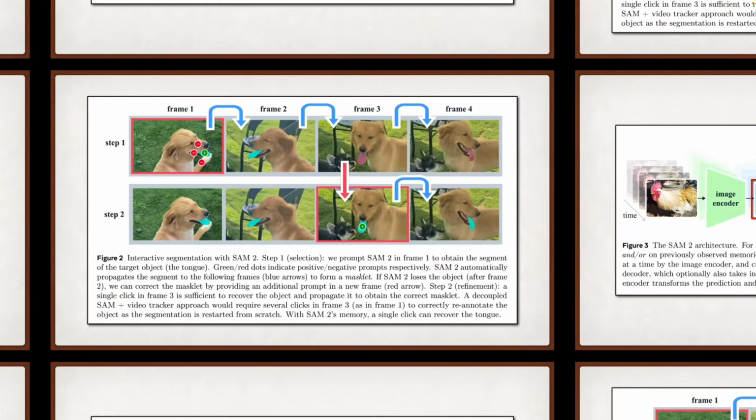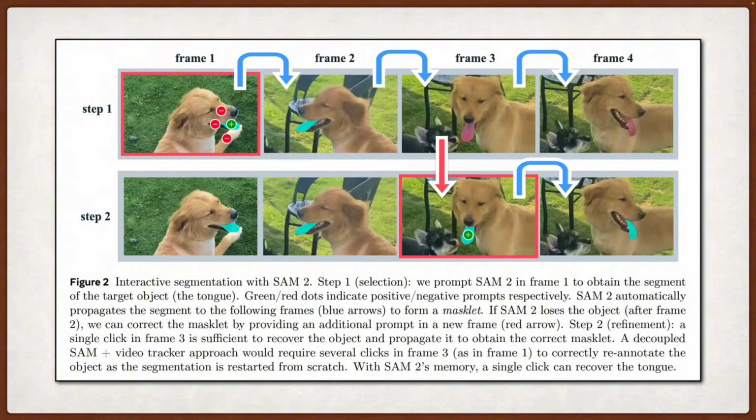What I find a bit suspicious is how they handle ambiguity. When you click on something ambiguous, like clicking on a tire, do you mean just the tire or the whole car? The model outputs multiple possible masks and just propagates the one with the highest confidence. This seems like it could lead to some wonky behavior in practice, but they don't really discuss failure cases much.